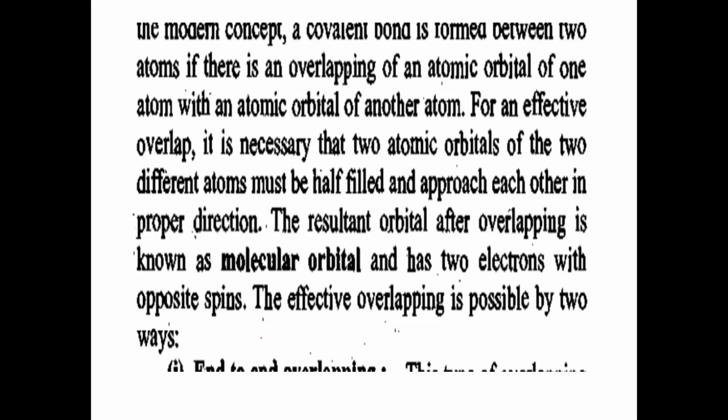Between atomic orbitals. When two atoms approach each other, one atom will have one orbital and the other atom will have another orbital. The two atomic orbitals of the two atoms approach each other and overlap with each other. We discussed this yesterday. So this orbital and this orbital both will be overlapped. This type of overlapping will form which bonding here? Sigma bond.